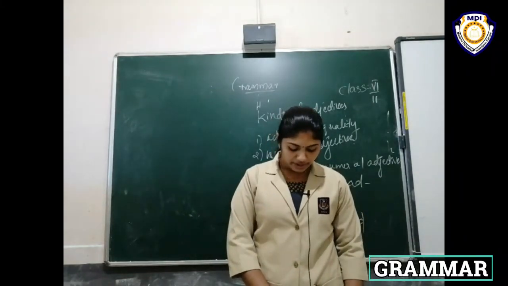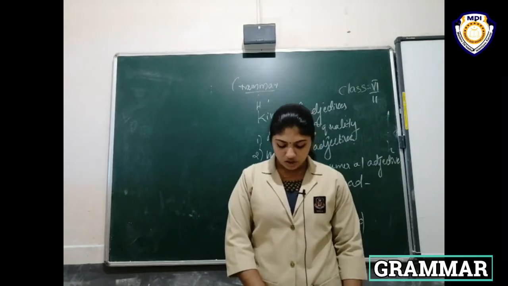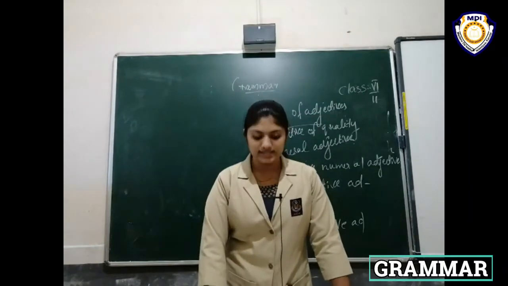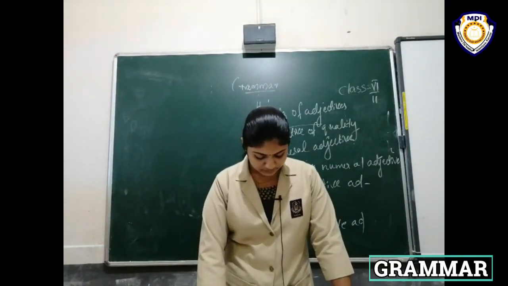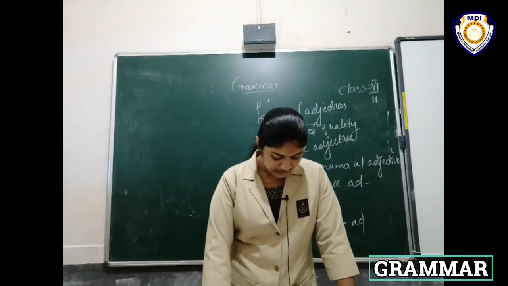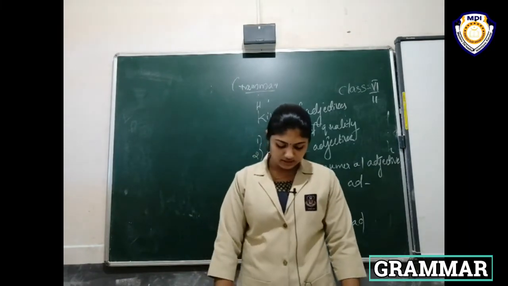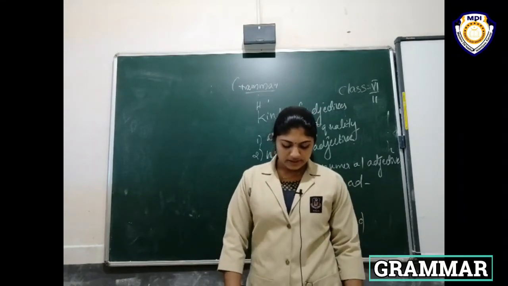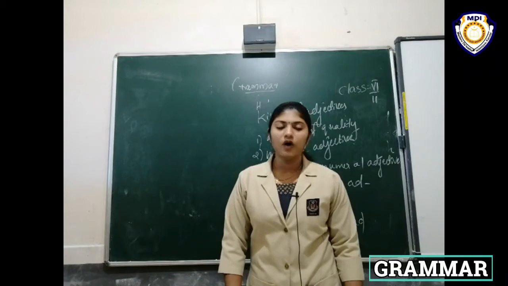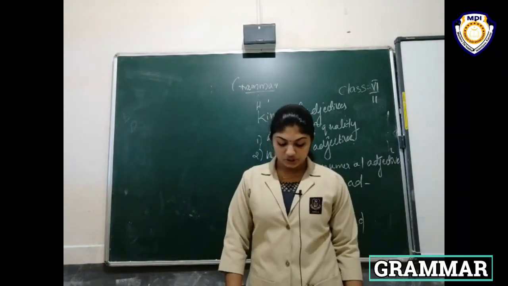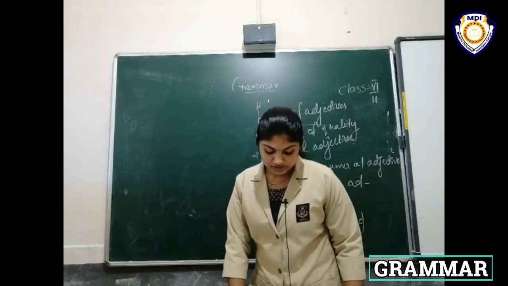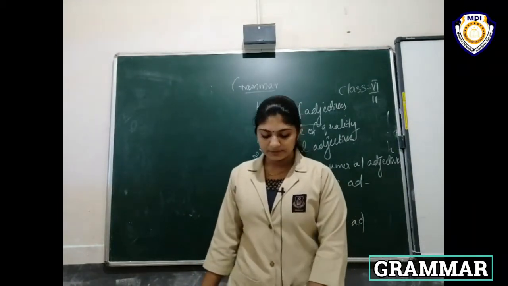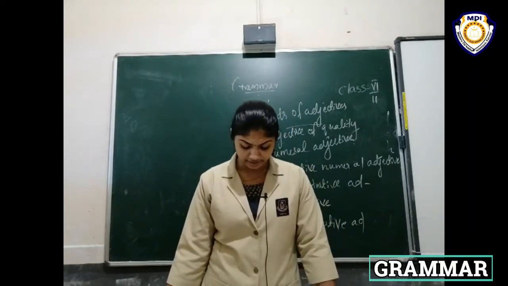Second one: how long have you been living in this city? Third one: there was much space for the girls to sit comfortably on the sofa. There was sufficient space for the girls to sit comfortably on the sofa. All of you choose the correct adjective. Circle the correct adjective to complete the sentence.